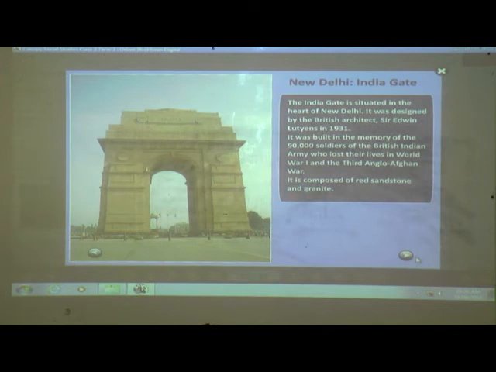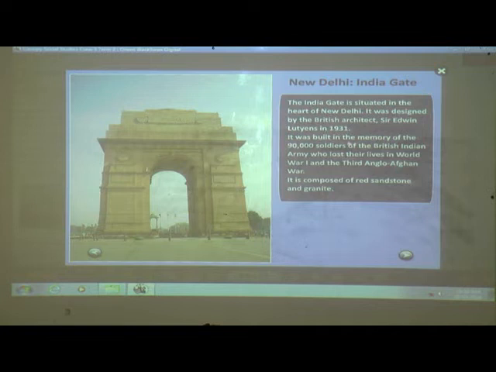Now we have already discussed Old Delhi. Now let us see New Delhi. Who built it? Yes, the British people. Now in New Delhi, we will discuss India Gate. The India Gate is situated in the heart of New Delhi. It was designed by the British architect Sir Edwin Lutyens in 1931.